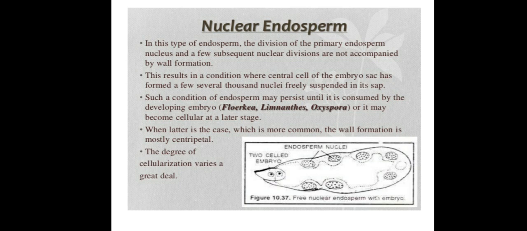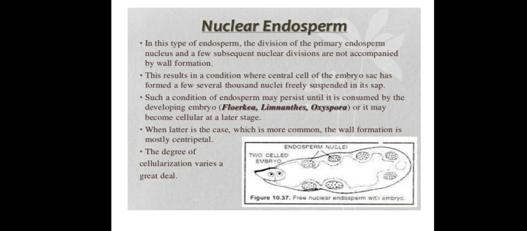You will see this kind of endosperm in Frankia, Oxyspora, etc. Endosperm may remain in the nuclear stage until it is completely consumed by the embryo.